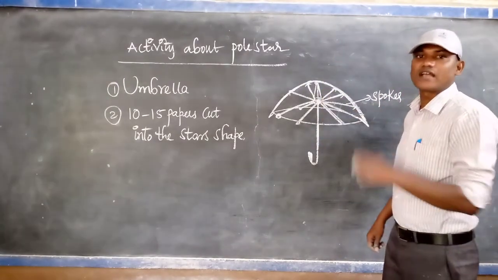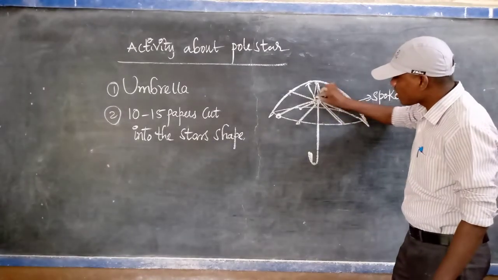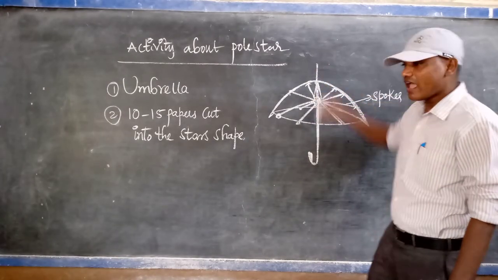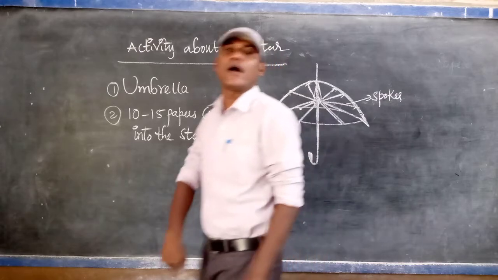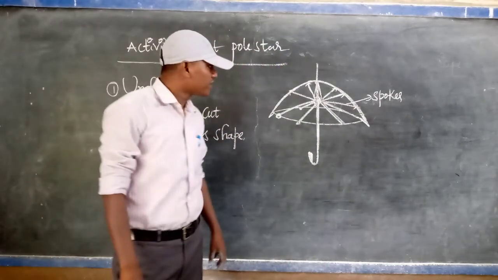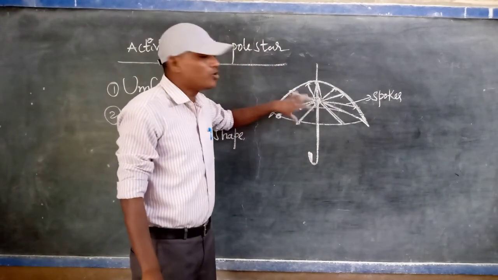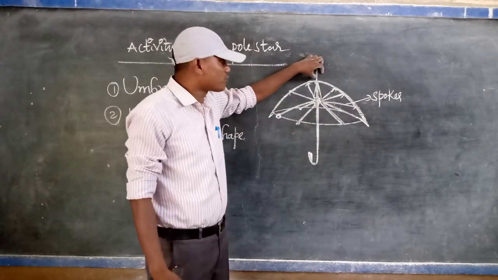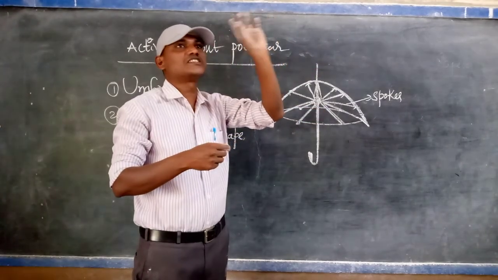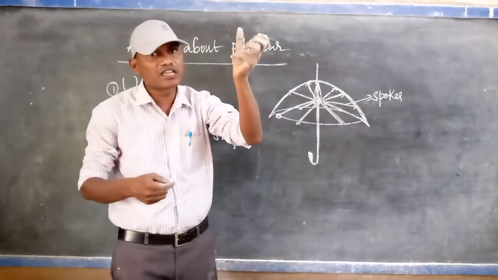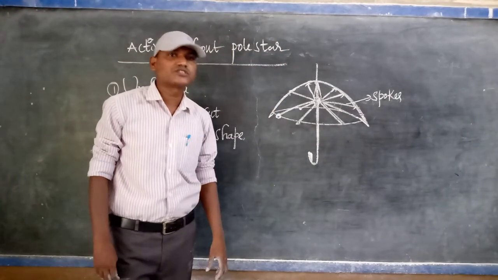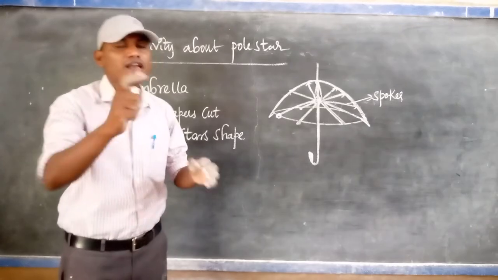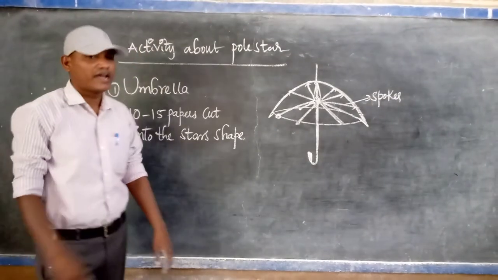That's because this star is exactly on the axis of rotation of the umbrella. In the same way, the pole star is located exactly on the axis of the earth's rotation. Due to that, the pole star's position appears not to change, but other stars appear to change because you are in motion on the earth.